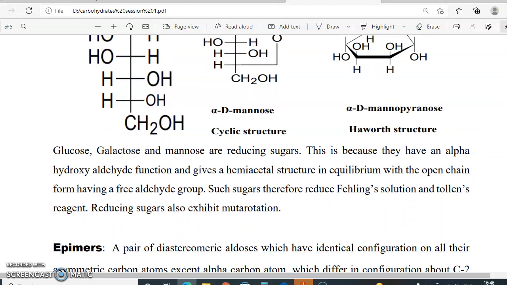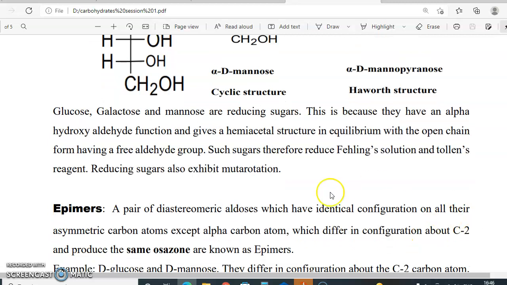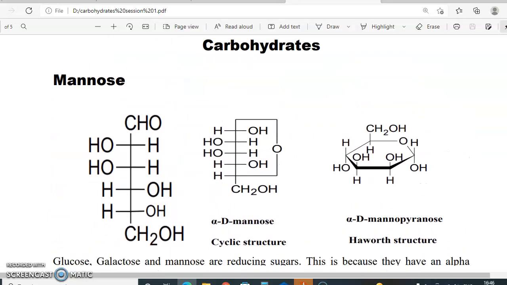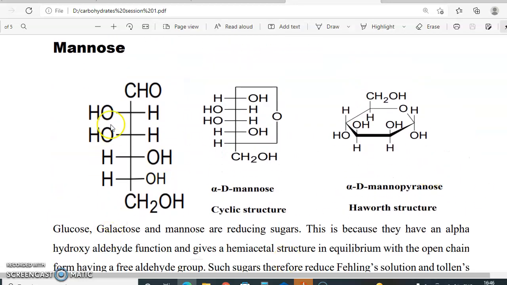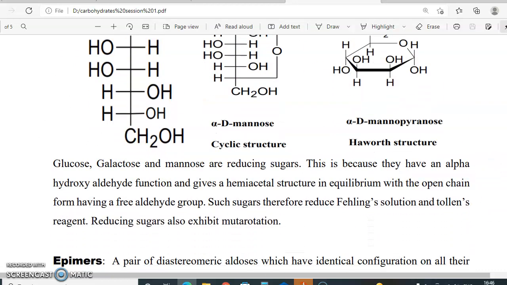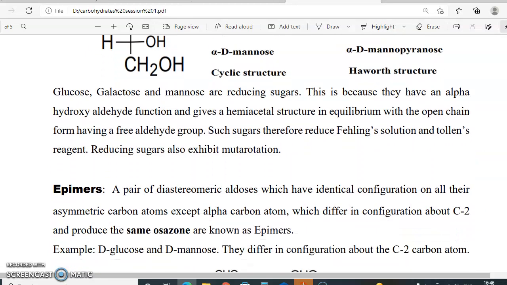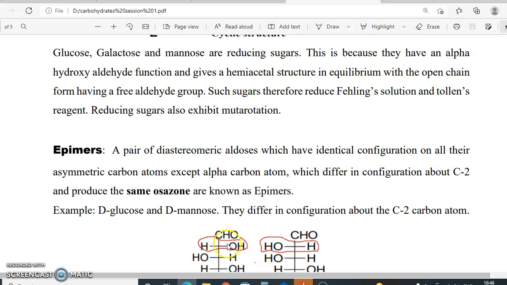And glucose, galactose and mannose are all reducing sugars because they have the free aldehyde group which is in equilibrium with the Haworth structure. Both structures exist. The open chain form also exists, and the Haworth structure also exists, and both are in equilibrium. That's why they are reducing sugars. They give a positive test for Fehling solution and Tollens reagent test.